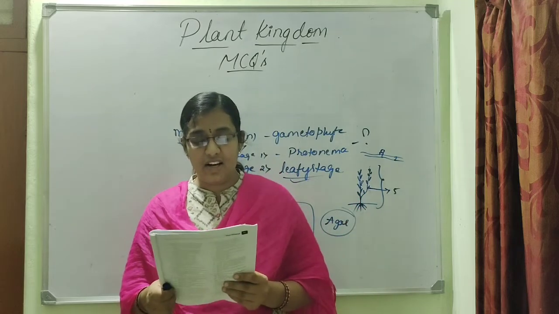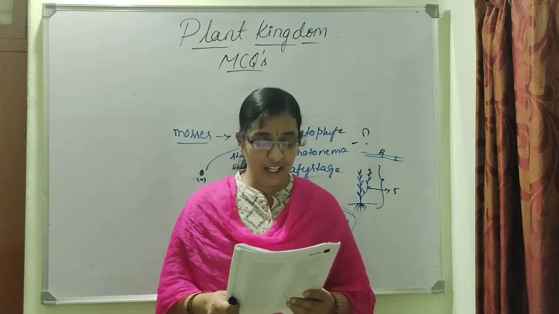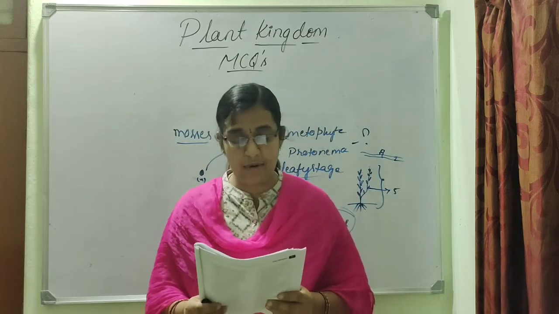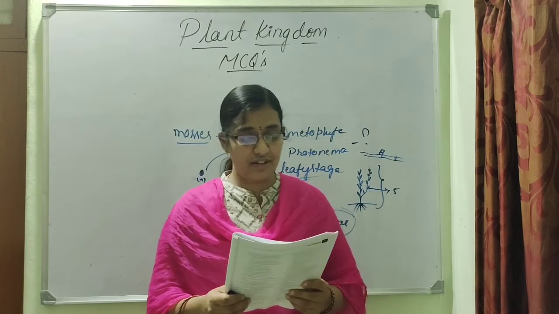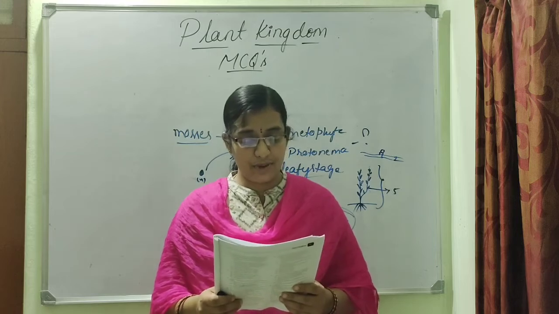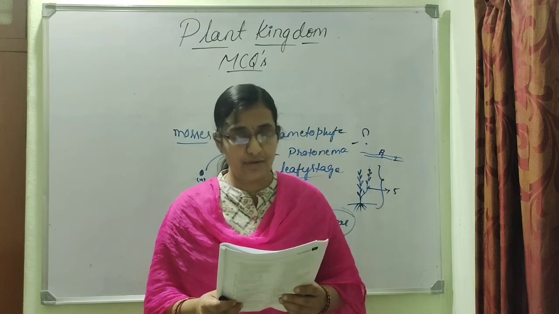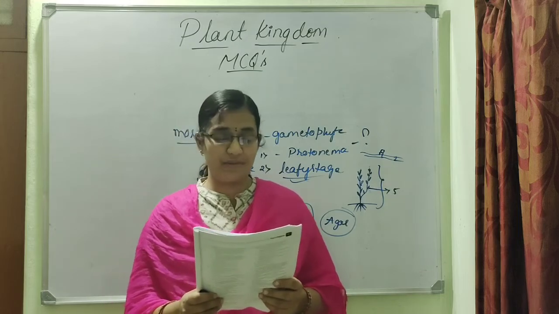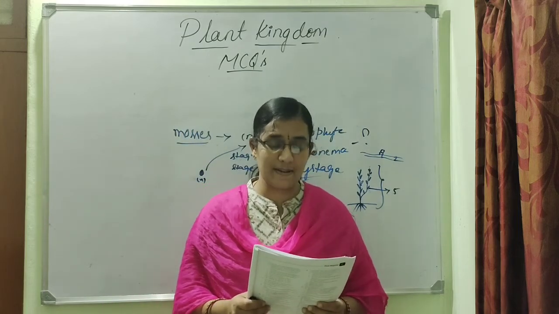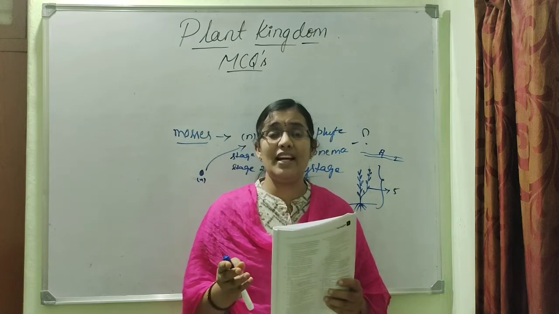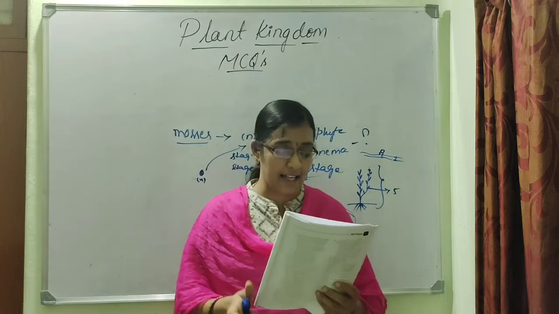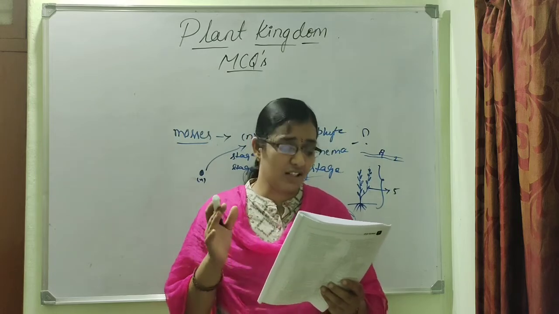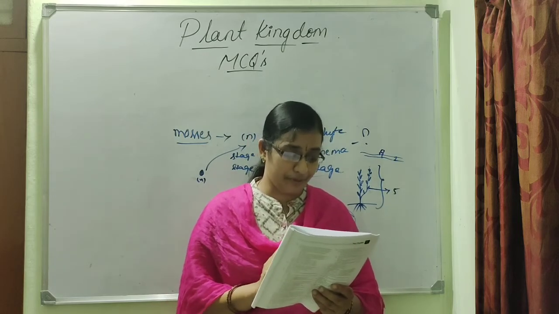And next, the largest ovules, largest male and female gametes and largest plants are found among. Option 1, tree ferns and some monocots. 2, angiosperms. 3, dicotyledonous plants. 4, gymnosperms. Which is the right option? It is in the gymnosperms we come across the largest ovules. Largest ovules in the plant kingdom are especially seen in cycads. Okay, so largest male and female gametes are present in gymnosperms, and option 4.